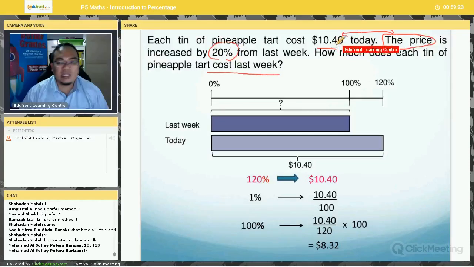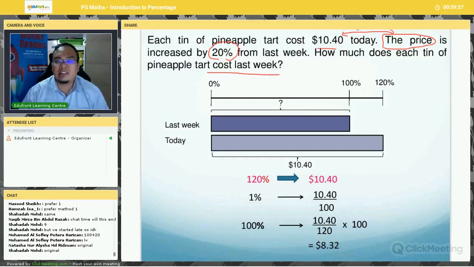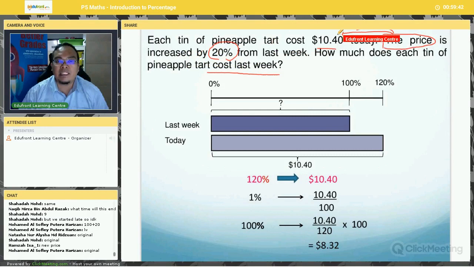Okay, are you following? I repeat again my question. This $10.40, is this the new price or the original price? Original, right? How do you know original? Because they say that this $10.40 is the price after the 20% price increase, right? This is the new price.